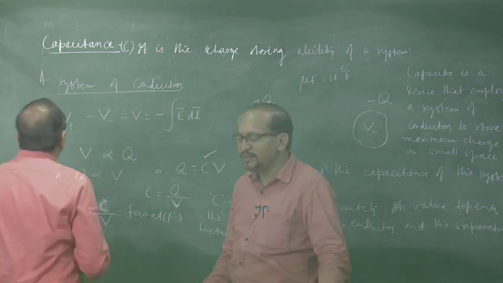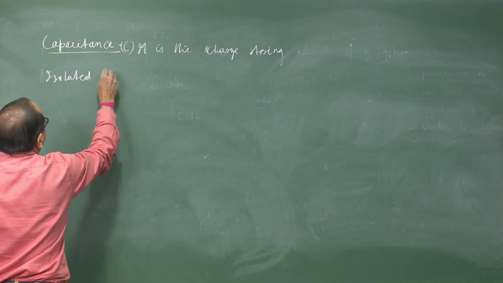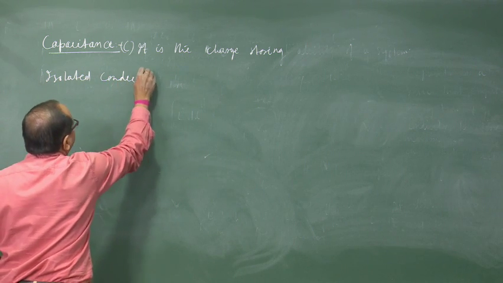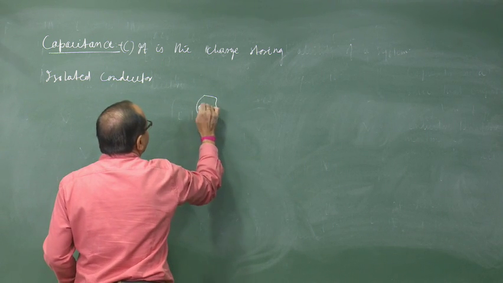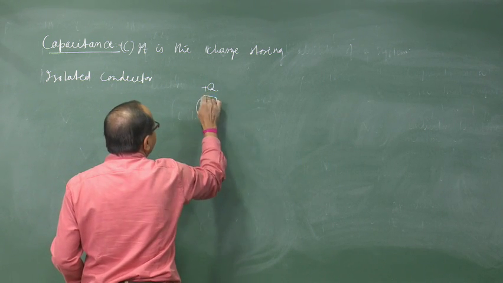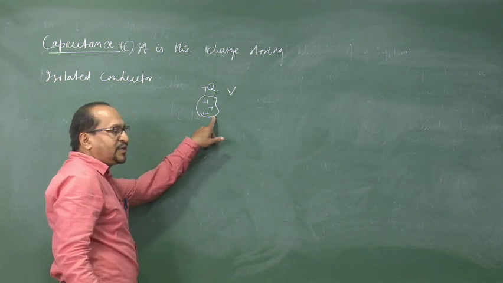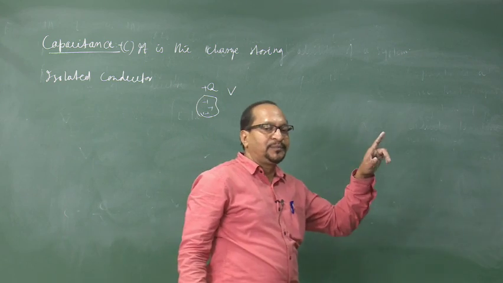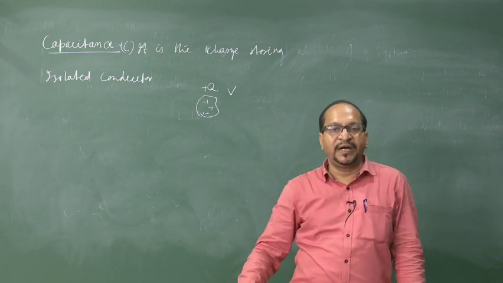So, for an isolated conductor, the charge q is given to this conductor and the potential V of this conductor is the potential difference between this conductor and the point at infinity.